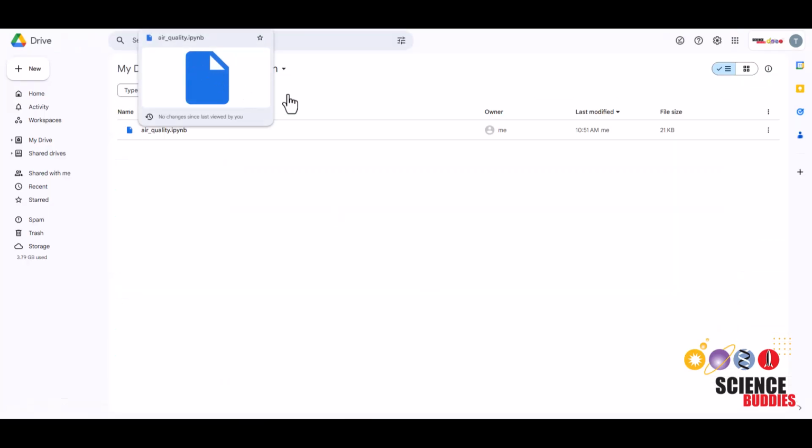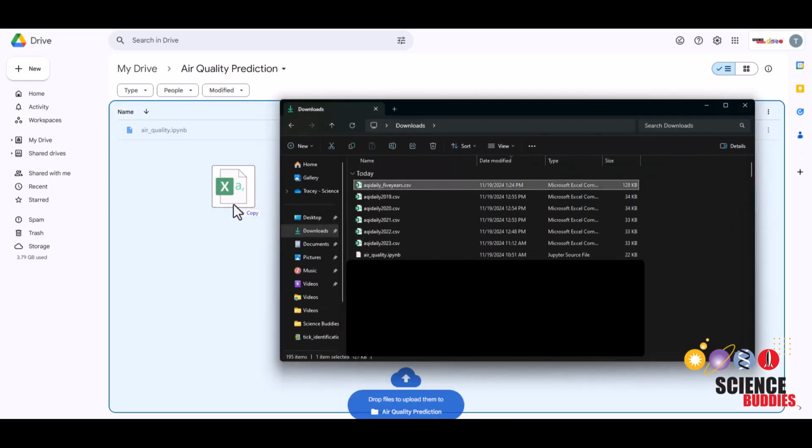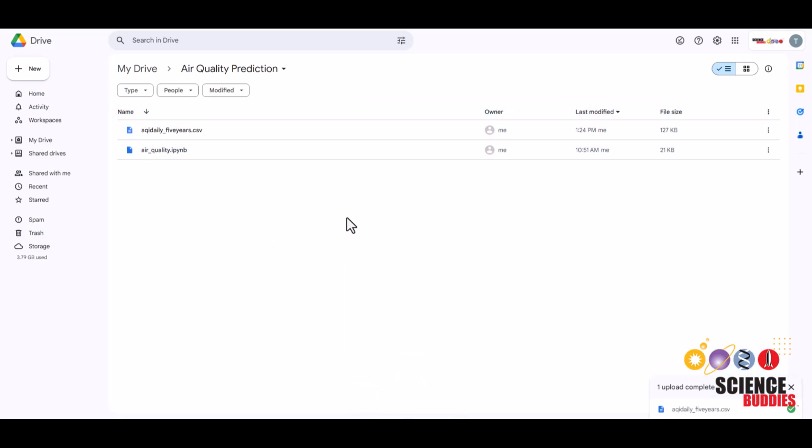Go back to your air quality prediction folder in your My Drive, and then open up your downloaded CSV file and simply drag and drop. Now we are finally ready to code.